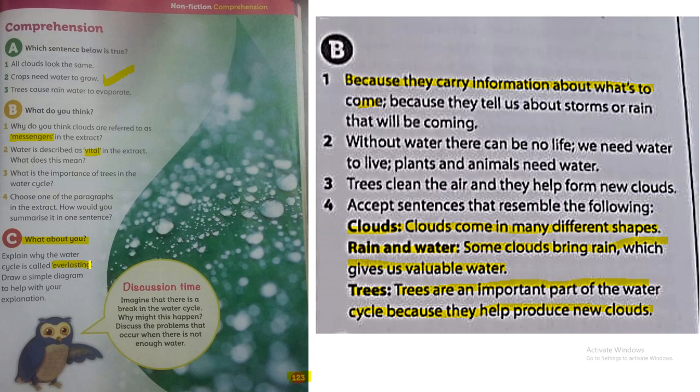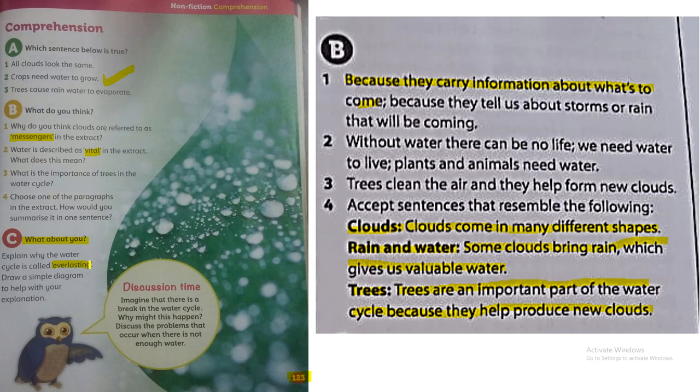After that, the water falls one more time as rain or snow and runs off into streams and rivers. The water turns back into rivers and streams. So what will happen to the water in rivers and streams? They will be evaporated due to the heat of the sun. So here the cycle will start one more time.